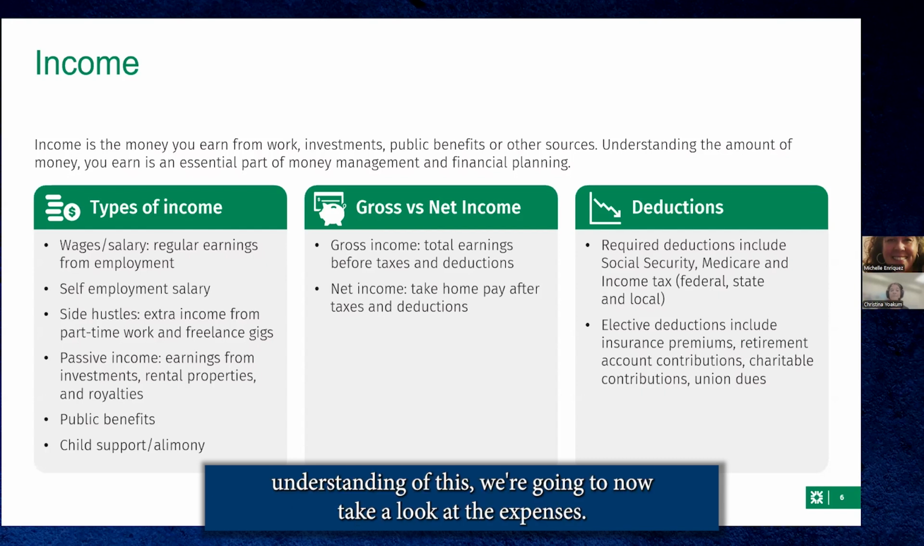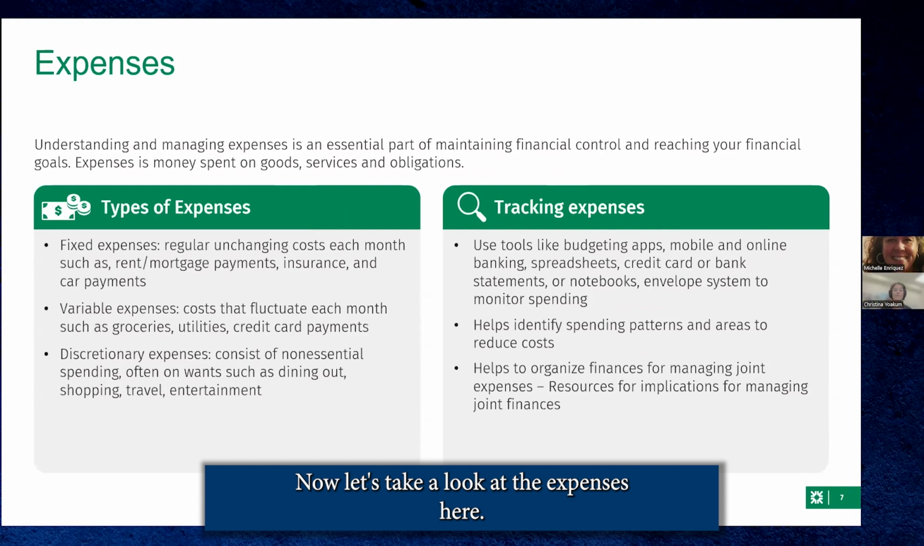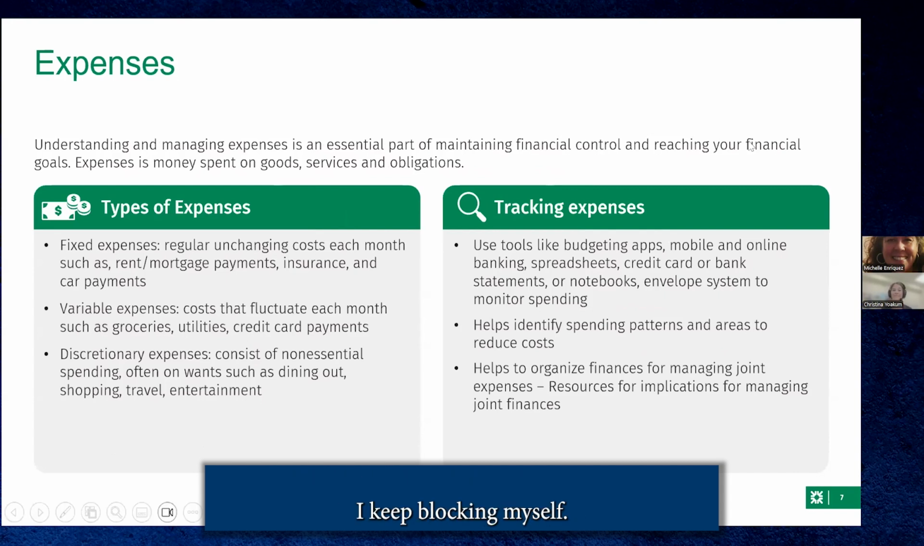Once we have an understanding of this, we're going to take a look at the expenses. So here we go. Let me move myself again, I keep blocking myself. The types of expenses are fixed, variable, and discretionary.